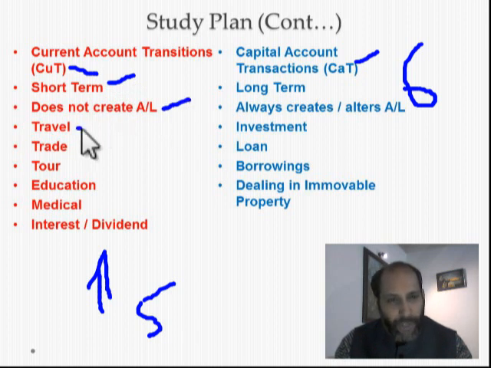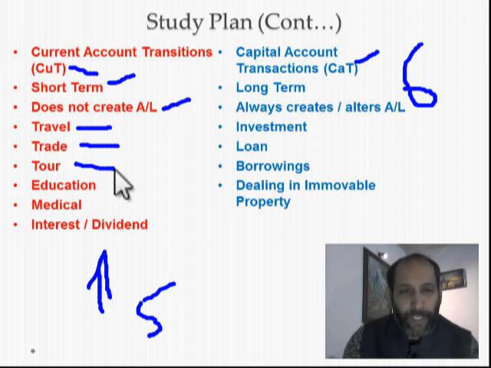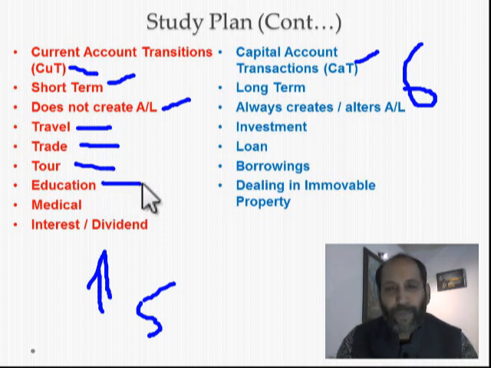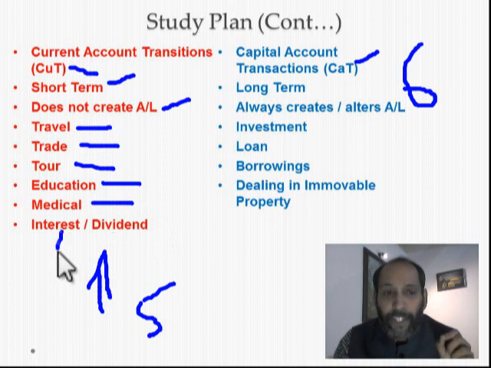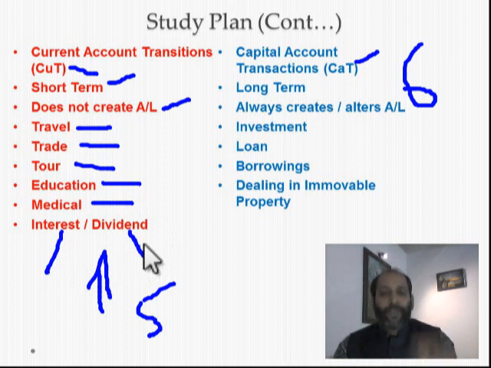It is basically used for travel purposes and for short-term trading. It is used for tourism, short-term payments, education, university education, medical education, stipend, medical aid and support for your spouse, children and dependent parents, interest on investment, mind you, not investment itself, and dividend income. So these categories are called current account transactions. Basically, current account transactions are revenue in nature and short term in nature. The examples are put here. These examples are taken from the definitions and provisions of FEMA.